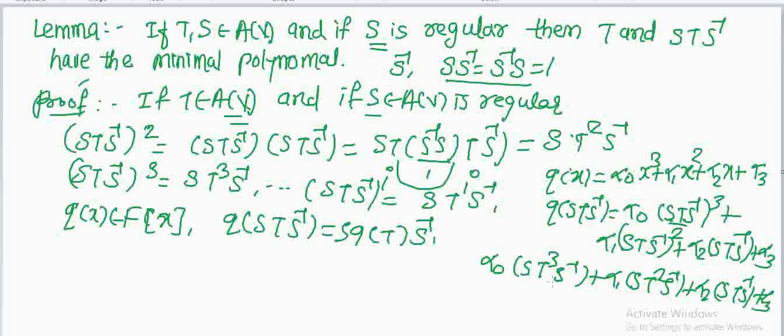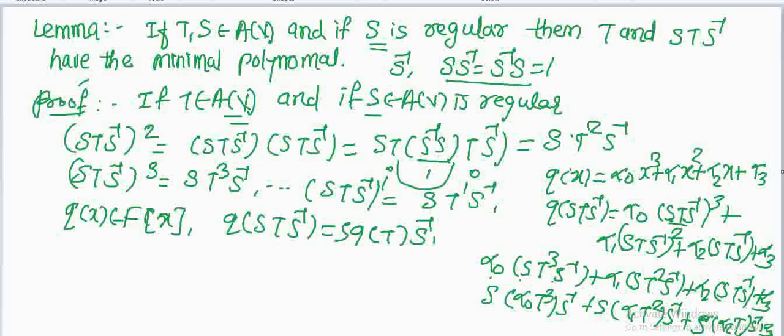Now these are operators and this is a scalar quantity. So this is equal to S into alpha 0 T cube into S inverse, plus S into alpha 1 T square into S inverse, plus S into alpha 2 T into S inverse, plus alpha 3.